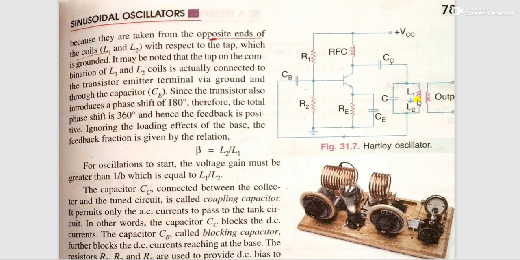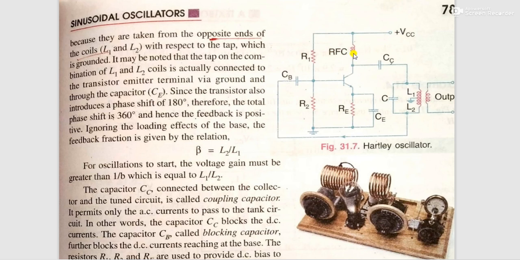If you look at this, L1 and L2 behave like a primary, and the output terminal is given like a secondary, and this is a type of autotransformer. A coil called a radio frequency choke, RFC, stands for radio frequency choke. It is connected in between VCC and the collector.